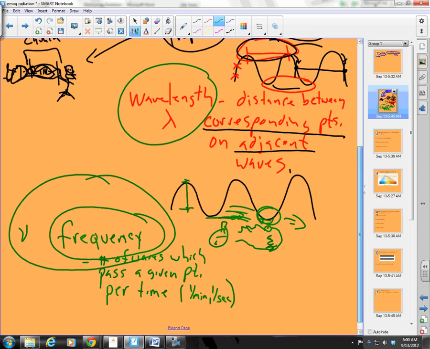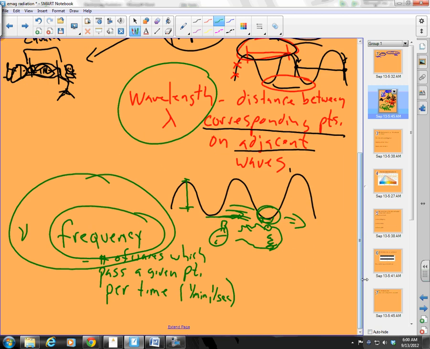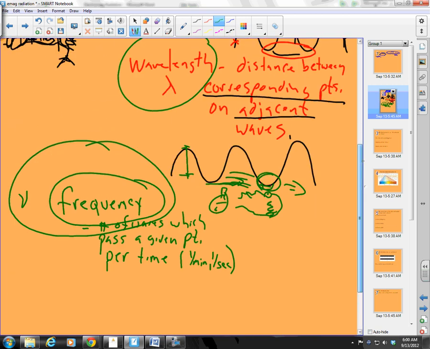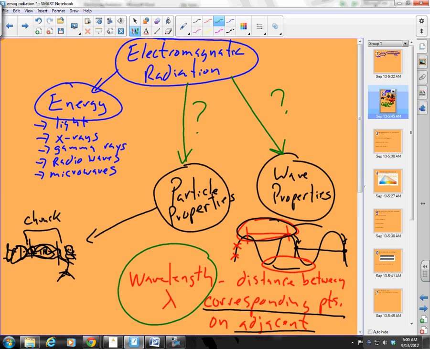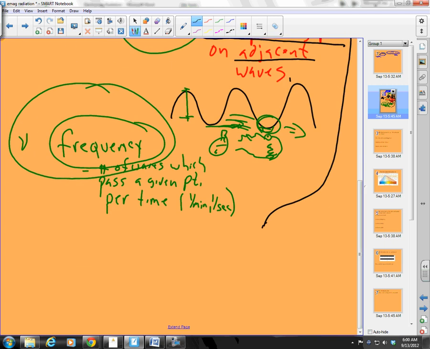Which of these is electromagnetic radiation? Is it a wave or is it a particle? And the answer to this question is it is neither. What is electromagnetic radiation? Electromagnetic radiation is not a wave, and it is not a particle. What is it? It is a wave particle duality.